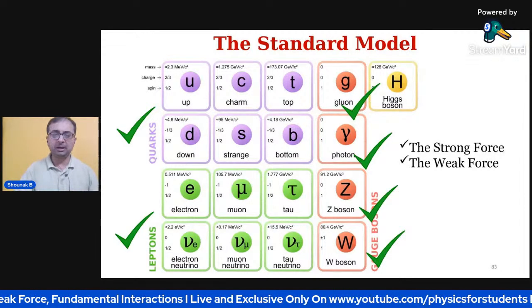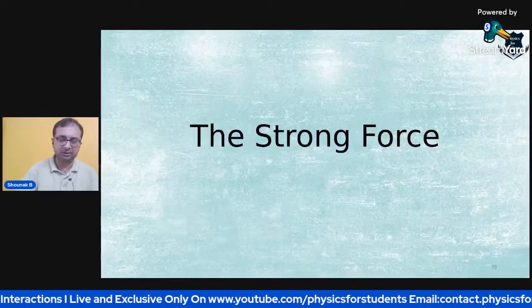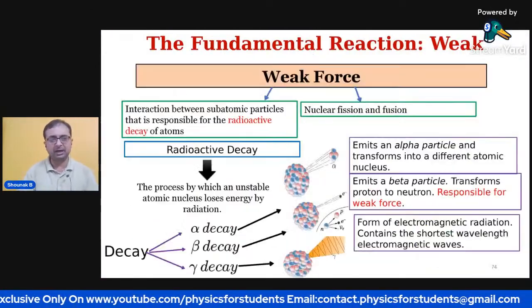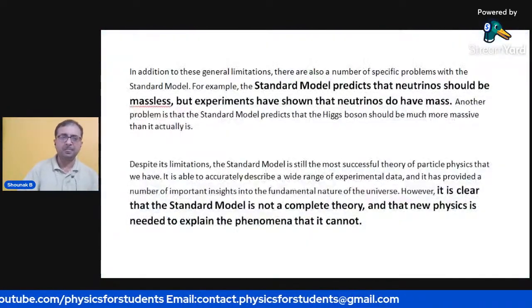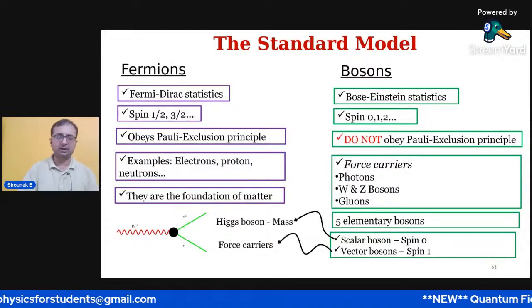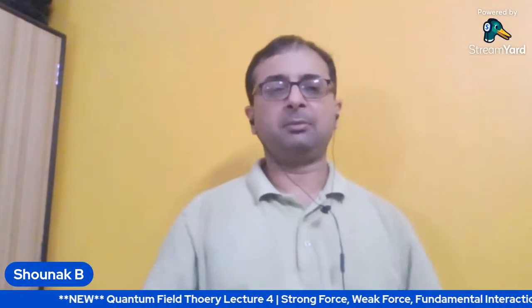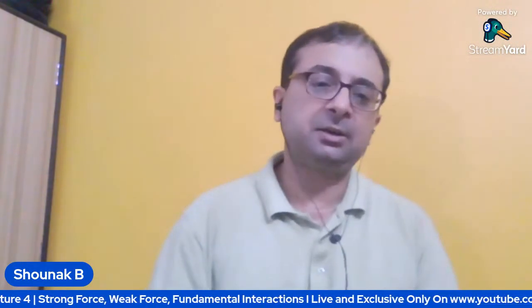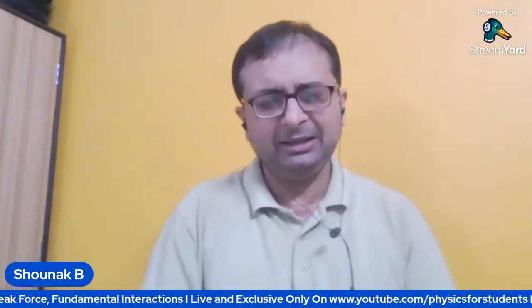So this completes one part of our lesson: starting from the strong force, the fundamental reactions, the weak force, the limitations of the standard model. And previously I have covered the standard model, the fermions, bosons, etc. In the next lesson, I'm going to present some more mathematical ideas, starting with the Lagrangians, which are a very central part of quantum field theory and any form of physics. And I'm starting a new series of lessons on the general theory of relativity, which would also be a part of this lesson.